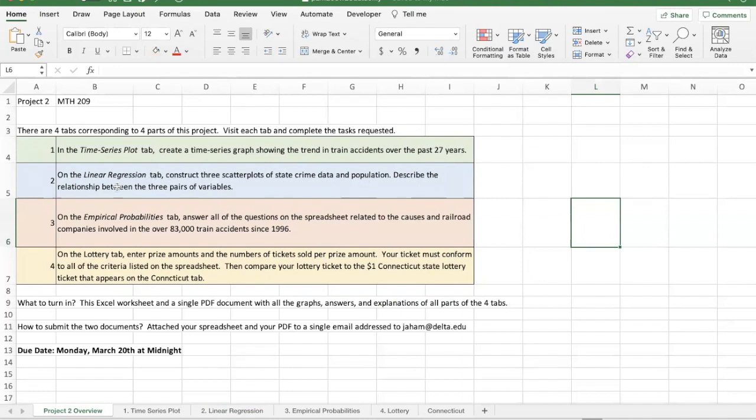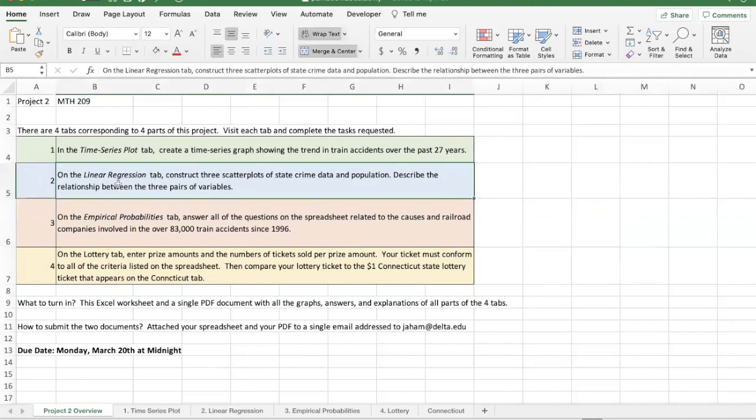In the second piece, you're going to look at linear regression. This is similar to the linear regression that we did on the calculator, related to chapter 4 in the course. And we're going to look at crime statistics for this, murder rates and robbery rates and populations of different states. In each case, we'll look at a scatter plot, a line of best fit, and calculate the correlation coefficient.